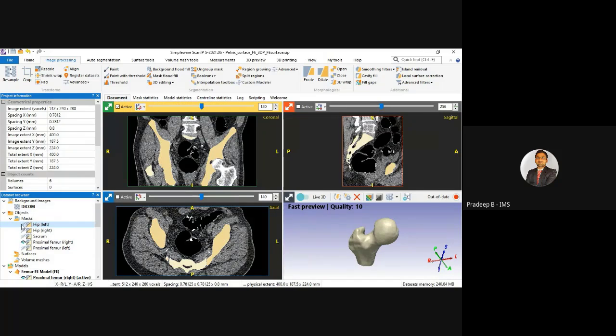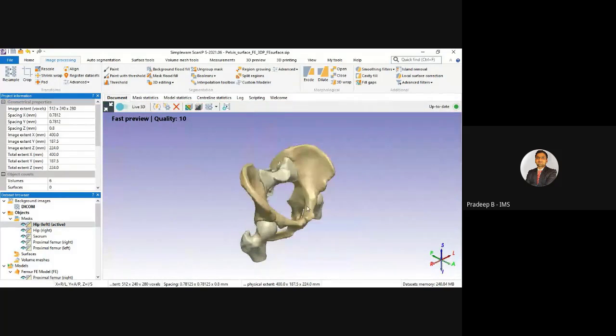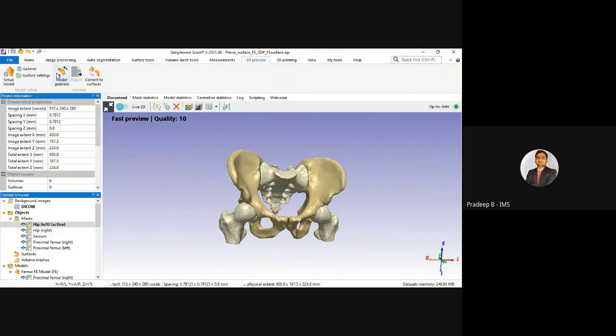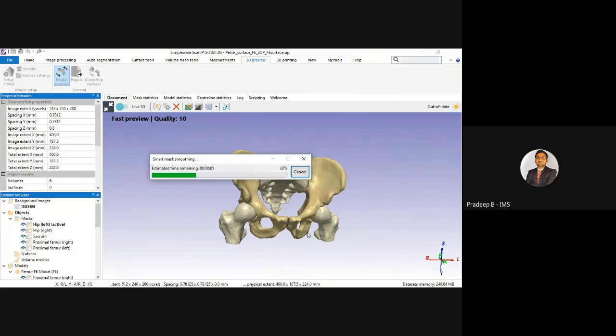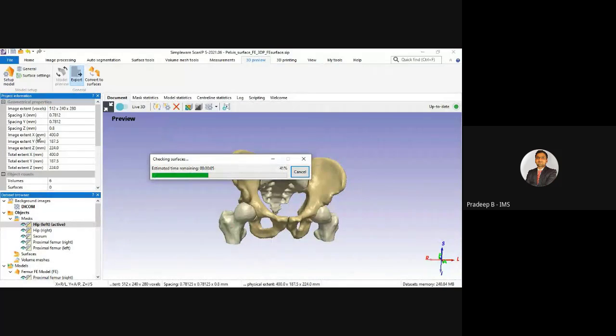I can show you the full project generated. Okay, so as you can see, after this, you can go to this 3D preview, generate a model preview, and then you can export it as a STL file for 3D printing. Okay, and if we want to reduce the material requirement, and we want to provide the strength. Okay, so we just click here, export. So it will export our model as a STL file.